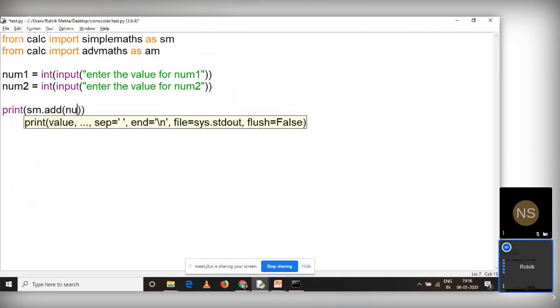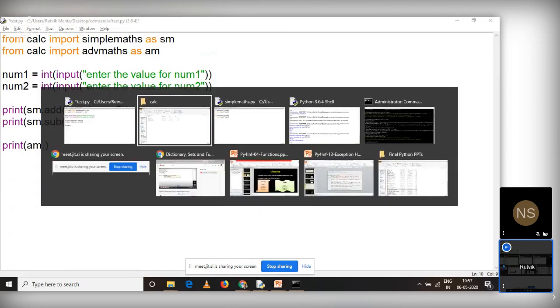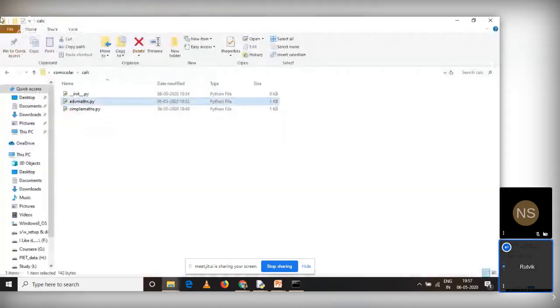So from sm I have the addition function. The same syntax we used earlier, num1 comma num2, print into the bracket simple maths. There is another function called sub. Sorry, I can say num1 comma num2, again print. From advanced maths, I'll be using functions, so let us say am. I don't remember the function name, so let me just open it.